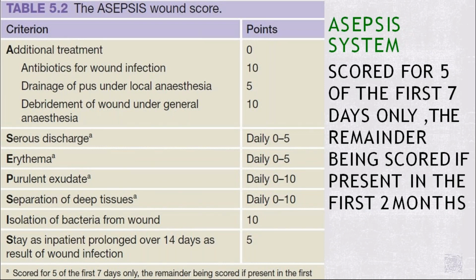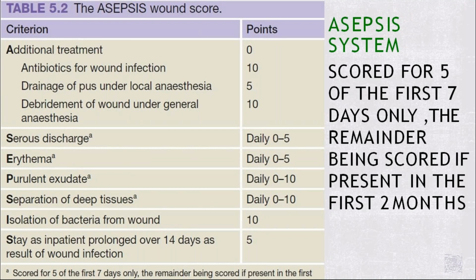First is antibiotics for the wound infection, which gets 10 points, and drainage of pus under local anesthesia gets 5. Debridement is along with drainage of the pus, where devitalized tissue is removed. Debridement of the wound under general anesthesia gives 10 points.